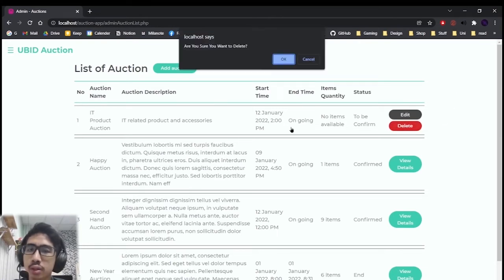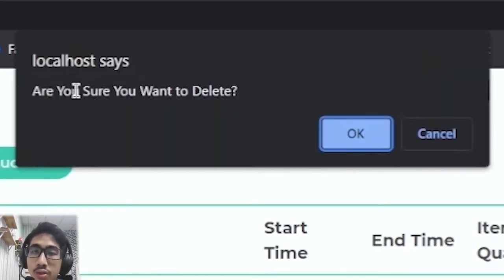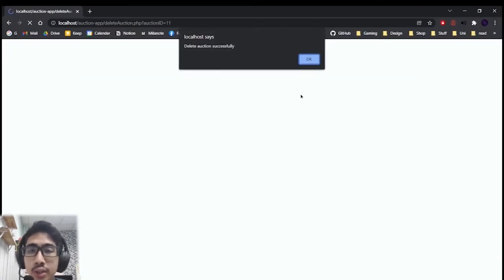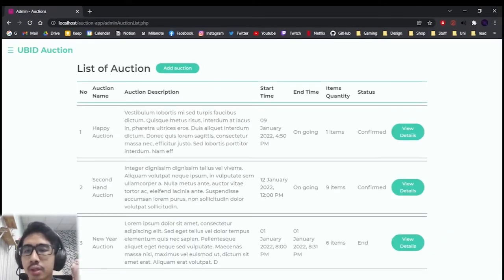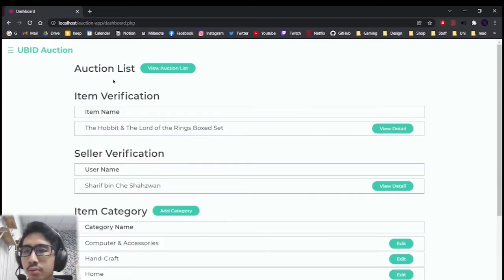So if we click here, it will ask us, are you sure you want to delete? So go ahead and click OK. So delete auction successful. And the auction has been deleted. So we can go back to the dashboard and now we will go with item verification.